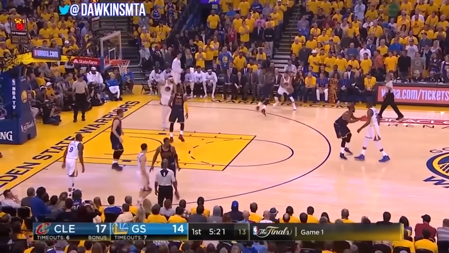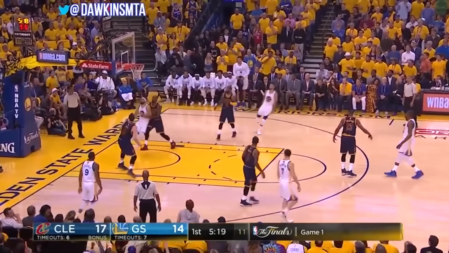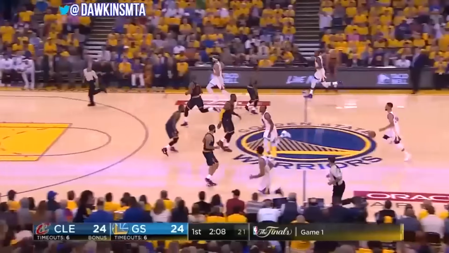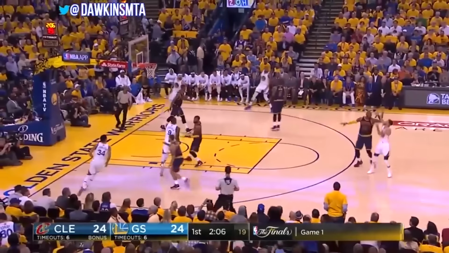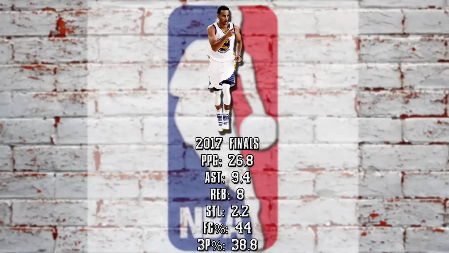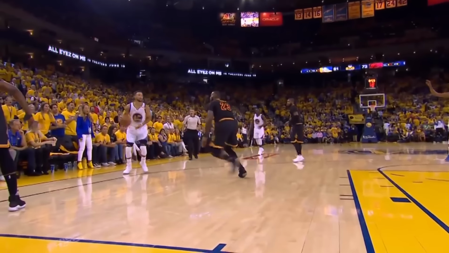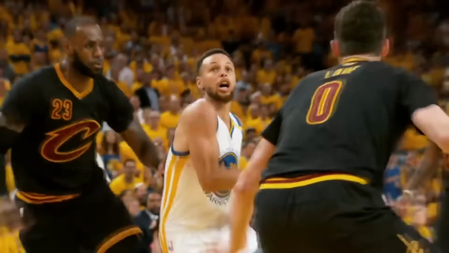Well, the burden of proof is on the critics this time. Where in the world did Steph Curry choke in last year's finals? Was it when he was busy almost averaging a triple-double throughout the series while shooting almost 45%? Was it when he was faking LeBron out of his shoes and getting to the rim with the kind of explosiveness he didn't have the year before?